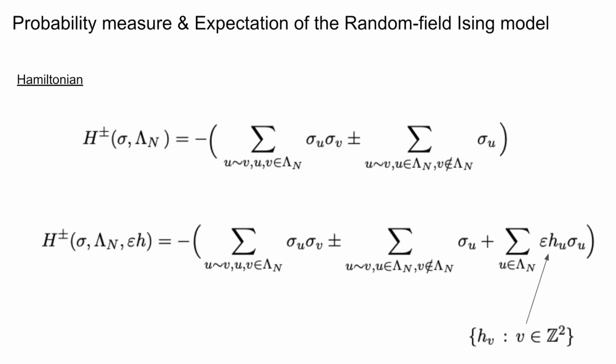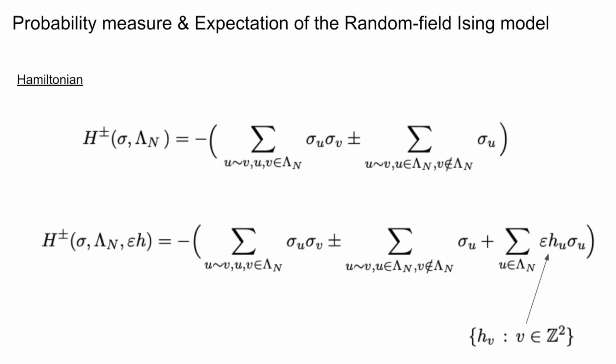And from the Hamiltonian that's given for the Ising model, we can define the Hamiltonian for the random field Ising model by introducing the following modification. We can make use of the same Hamiltonian that's given for the Ising model, with the only difference being that we append another term to our Hamiltonian, which represents contributions of an external random field.